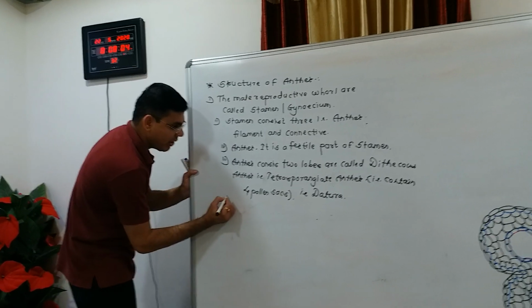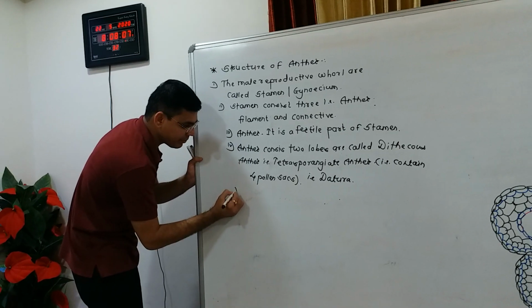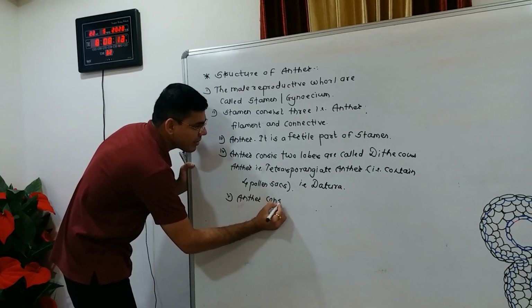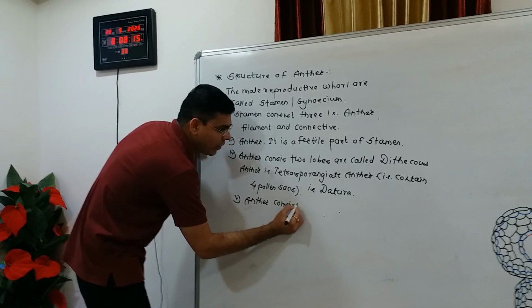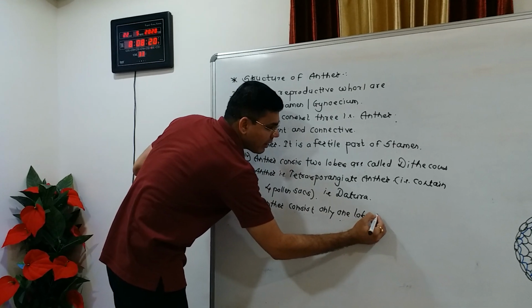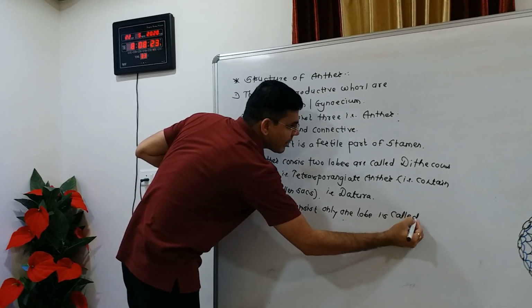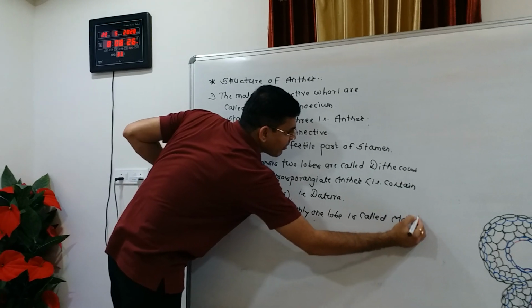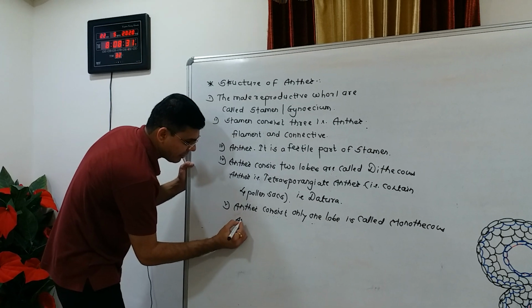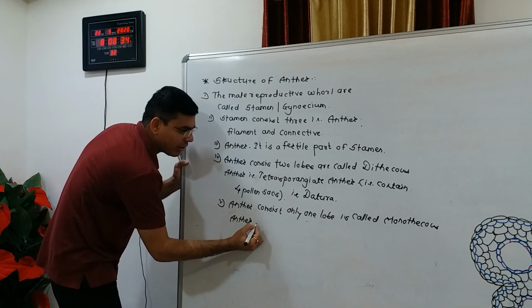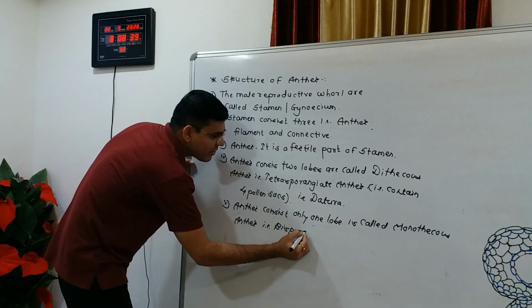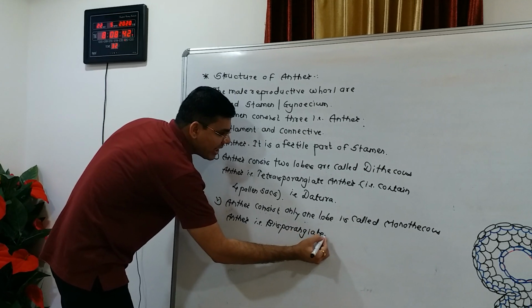Next, when the anther consists of only one lobe it is called a monothecous anther, and that is called a bisporangiate anther.